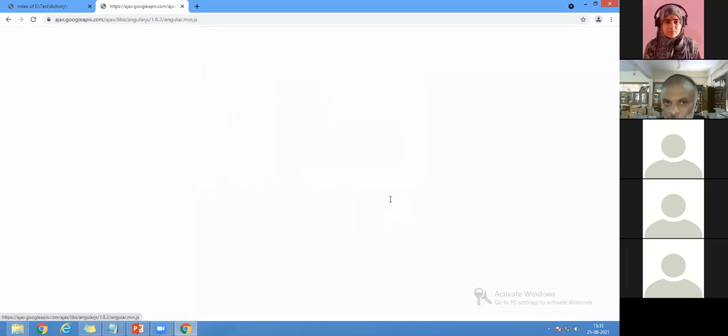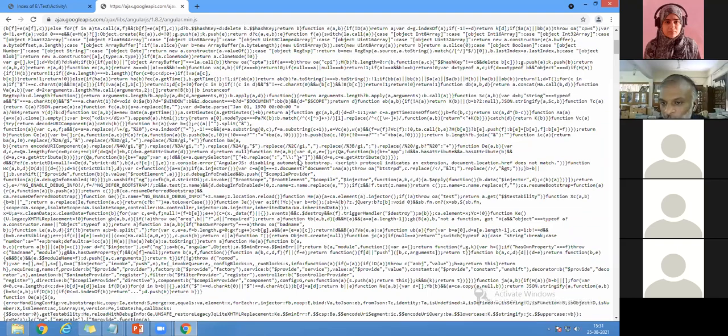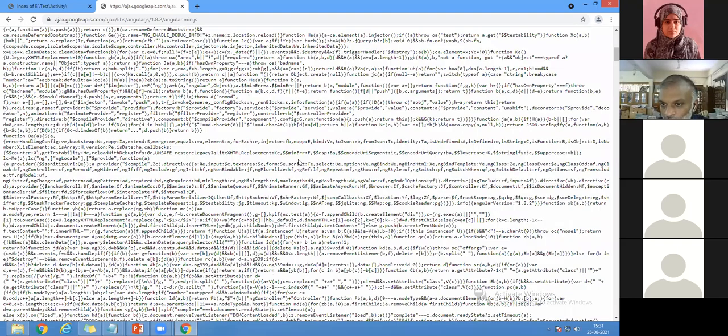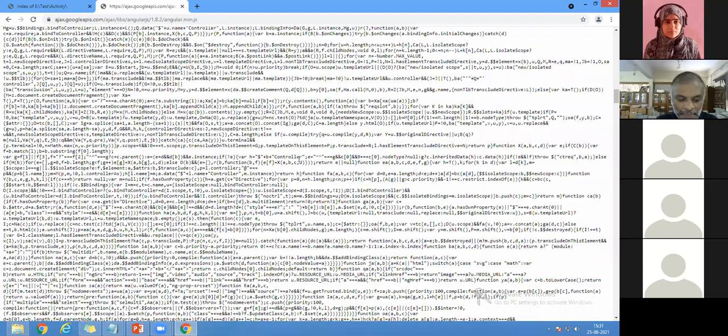Otherwise, you can download. When you download, you can see the code will be like this. We may not understand what the code is; this is the scripting code. Just copy this code and paste it in the notepad.